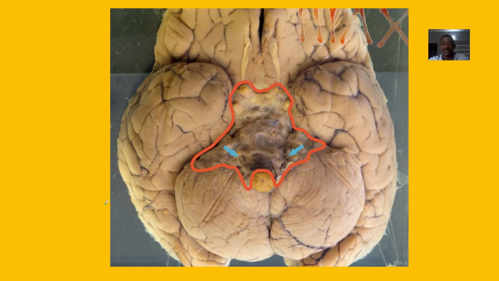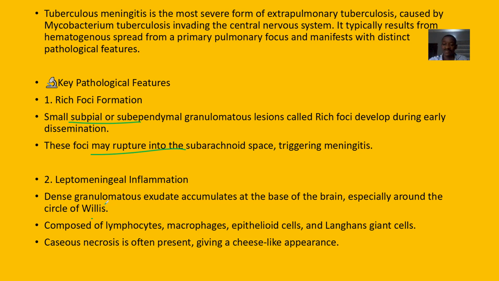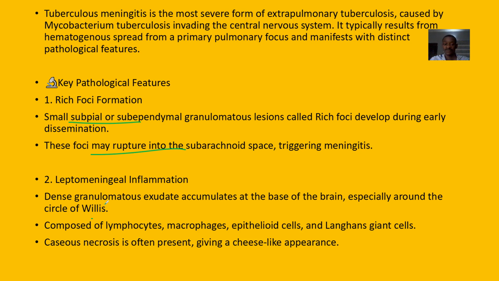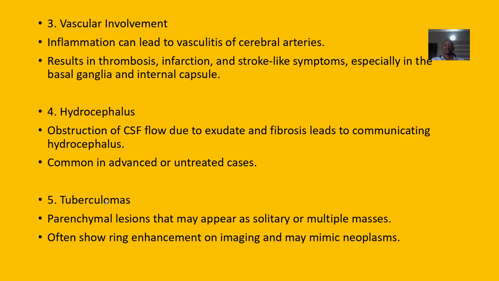It's composed of lymphocytes, macrophages, of course, epithelioid cells, Langerhans cells. Now, the immune cells are actually coming here because they want to fight the infection. Okay. So it causes what? Caseous necrosis. Okay, often present.